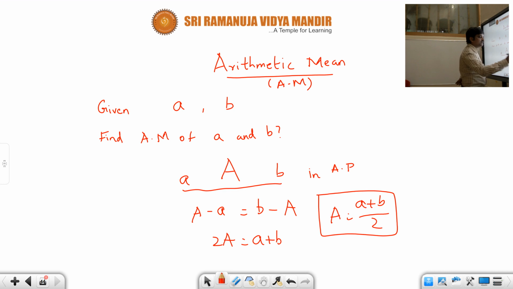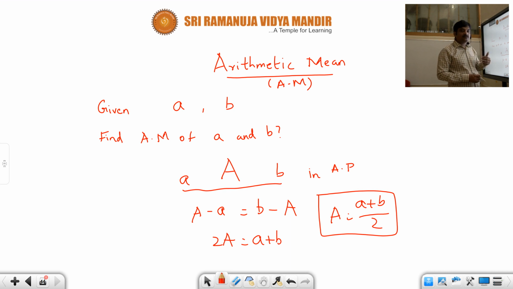In this way you could find the arithmetic mean of any two given numbers a and b. If you are asked to find the arithmetic mean of two given numbers, you insert a new number A and then use the concept of arithmetic progression.